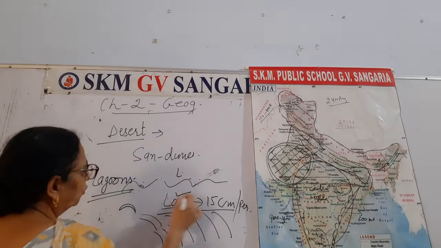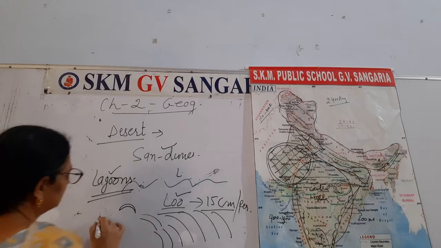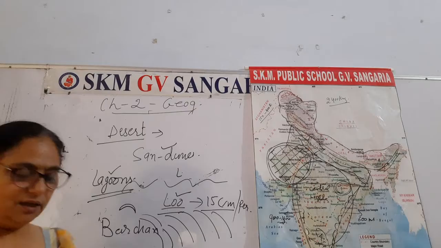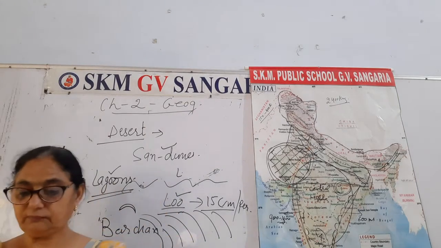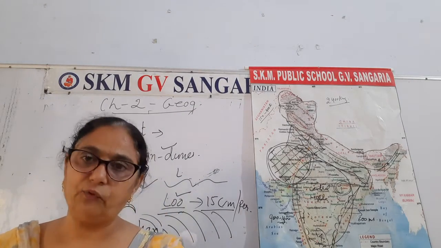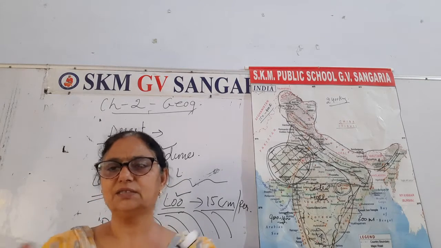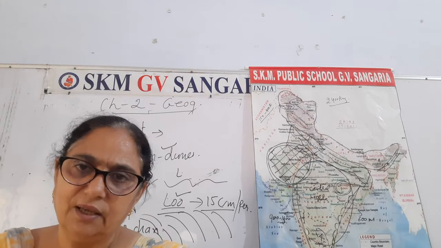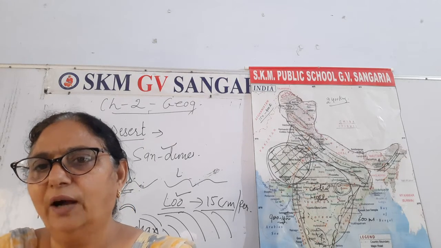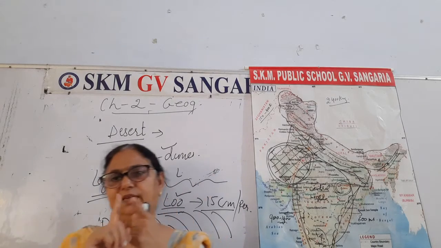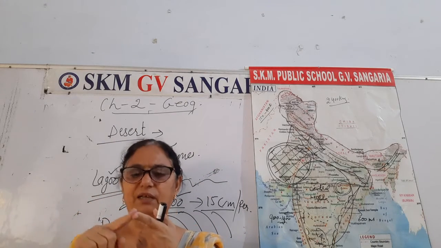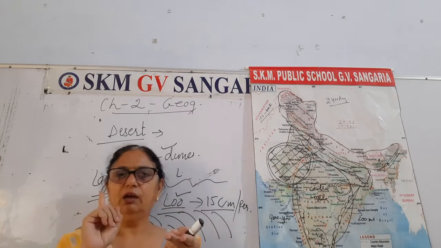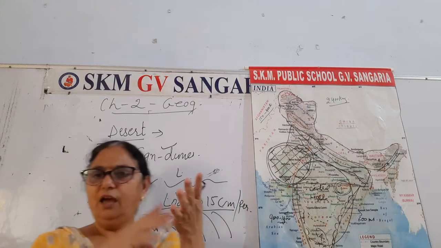Lagoons, loo, sand dunes, barchans, right? These are the major features of this desert. Near it, the mountains of Aravali are also there. So in this way, you have to see the location and direction, major rivers, major states, major areas, rainfall, vegetation, population.